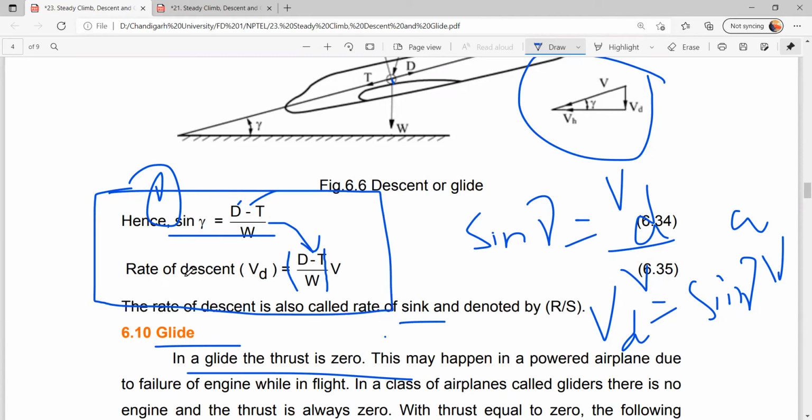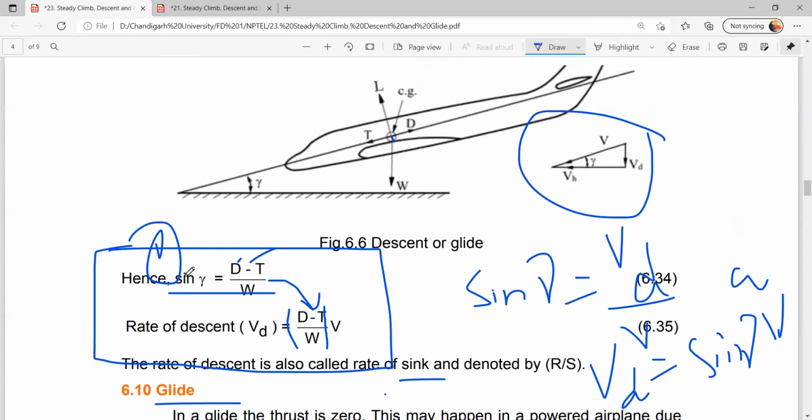It is very similar to climb only, but in the opposite direction, right? Because weight is not going to help during climb. Obviously, it is a disadvantage for us at that time, so we need to generate more thrust. But when it is descending, weight is an advantage. So as per the weight, we can accelerate as much as required. Okay, so this is the rate of descent.